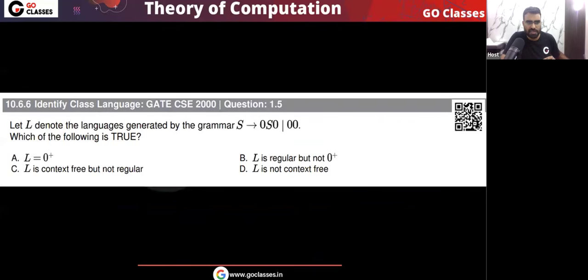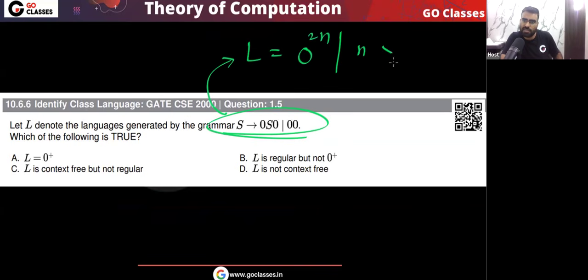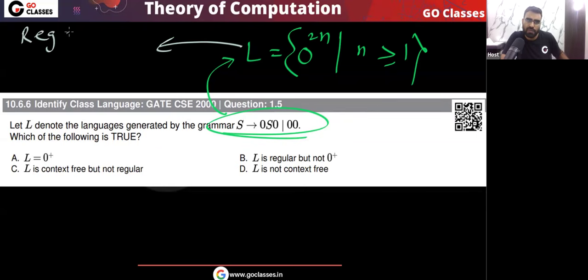Now, what the question is asking: you can easily see this grammar will generate a language, and the language is regular. The language is 0 power 2n where n is greater than or equal to 1. This language is actually regular. I can write the regular expression for this. What will be the regular expression? The regular expression will be (00)+. Yes or no? For this language L, I can easily write the regular expression.